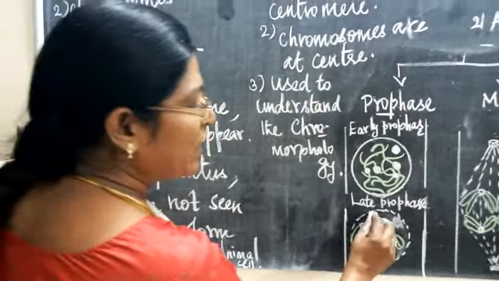Now the nuclear membrane starts to disappear. The nucleolus also starts to disappear. Now late prophase is over. In this stage, spindle fiber formation is initiated, and the Golgi apparatus and endoplasmic reticulum are no longer seen. Microtubules form an aster. This is only in the animal cell. This aster formation is not found in plant cells.